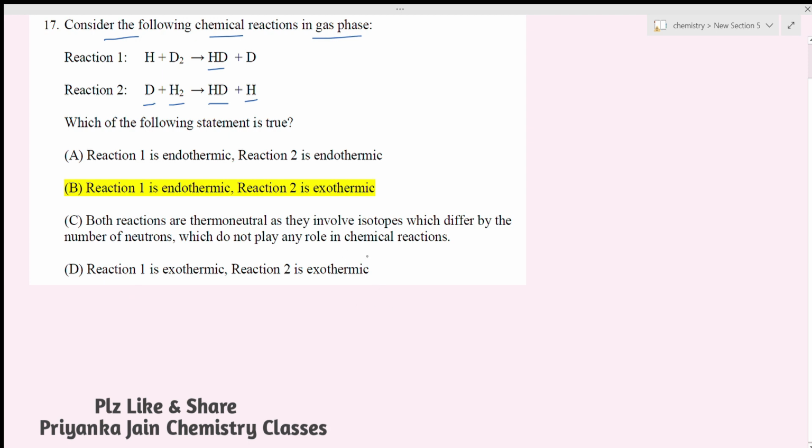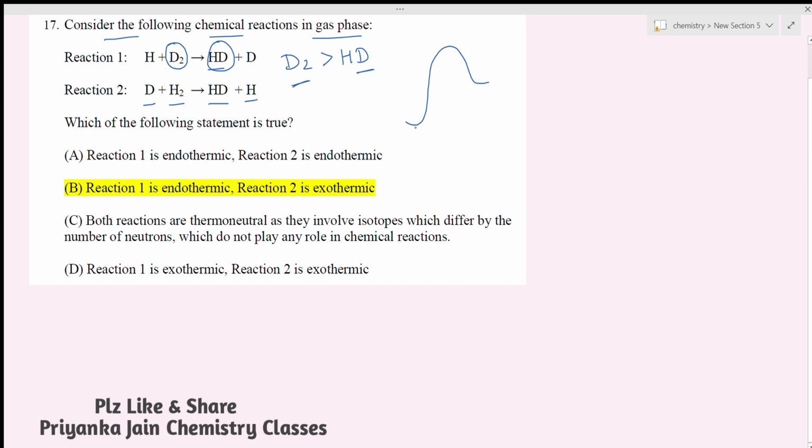So how to do this question? For this question, you have to see the stability. We know that deuterium is more stable as compared to hydrogen. So we can write that this D2 is more stable as compared to HT. So this will have less energy as compared to this. Whenever a system is more stable, it will have less energy.